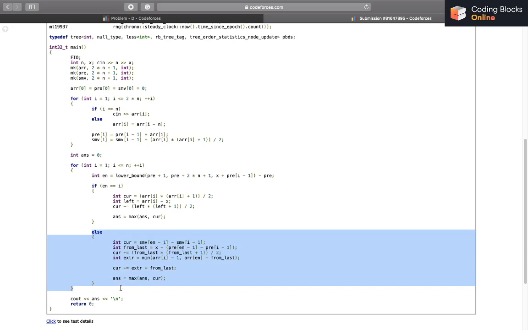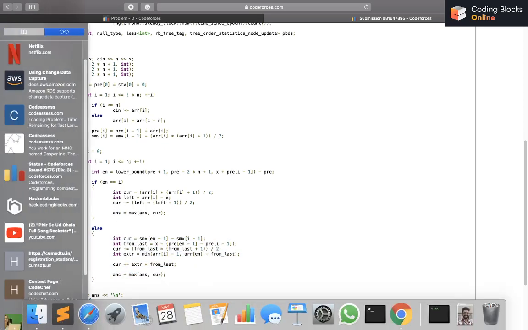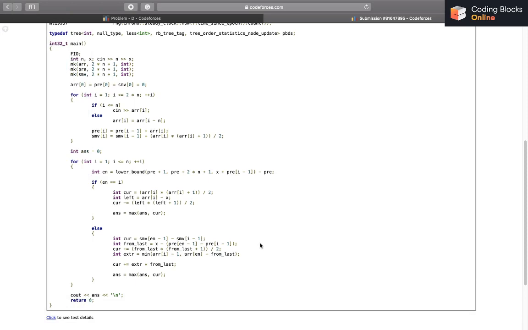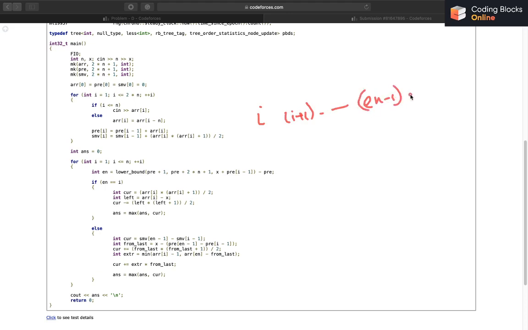Else, in this case, I need to calculate the value of current, and then make appropriate additions and subtractions. So I have I plus 1, and then en minus 1, and then en. We know that I to en minus 1 will be fully involved, every day of the month of these months. So the number of hugs that I'm going to receive from I to en minus 1 is SMV of en minus 1 minus SMV of I minus 1, right? I hope this makes sense.